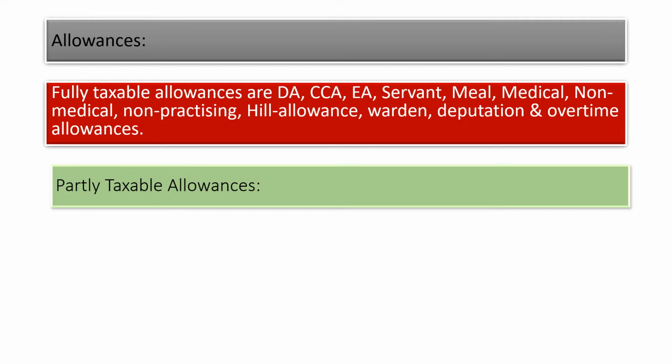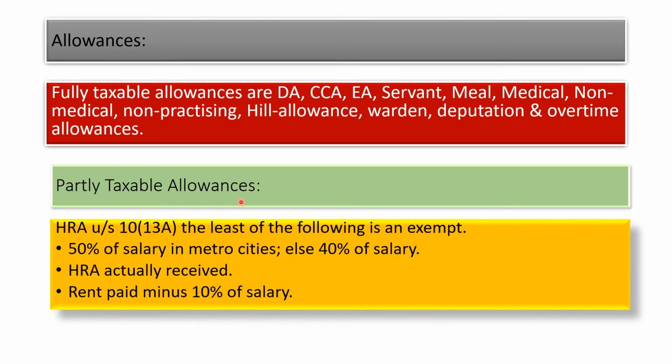Now we'll see partly taxable allowances. These were fully taxable allowances, that means these are taxable, and partly taxable allowances are only partly taxable and not fully taxable. See, HRA, that means house rent allowance. It is under section 10, subsection 13A. The least of the following is exempt. So, while calculating house rent allowance, we need to consider these three things. And out of these three things, the least one will be the exempt.